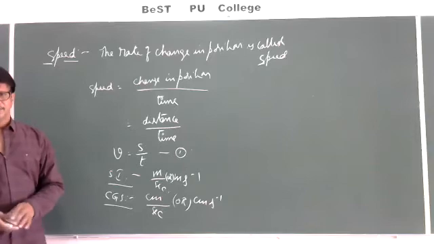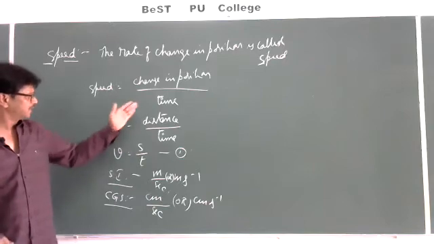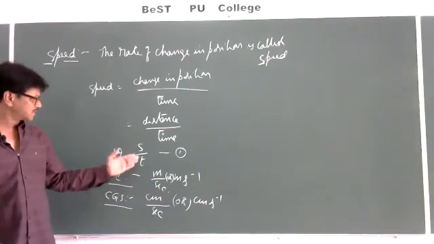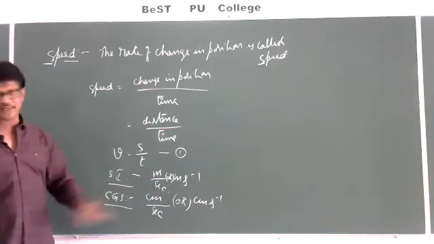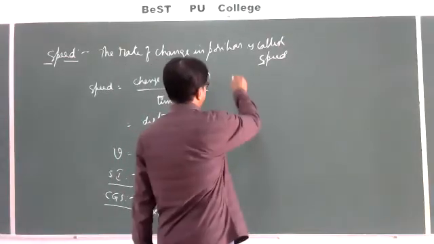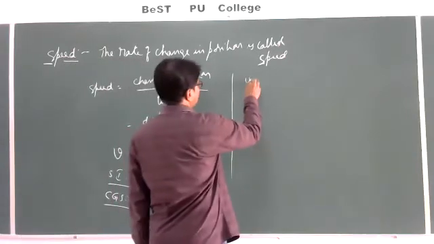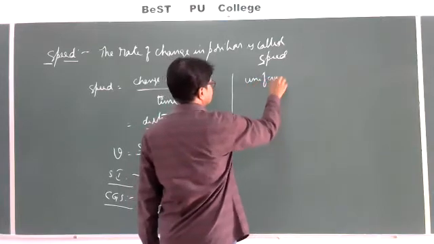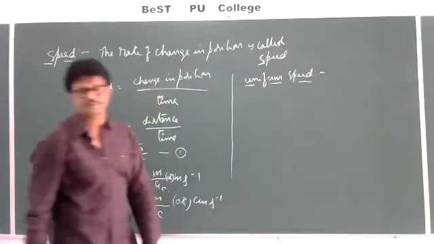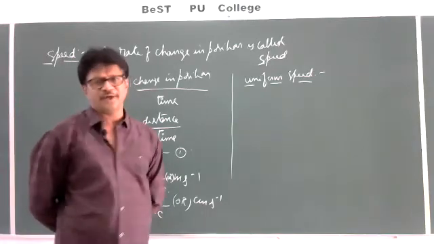Frankly speaking, in layman's language, speed is nothing but distance by time. Distance is represented with S, so V is equal to S by T. This speed is classified into different types. The first one is uniform speed.